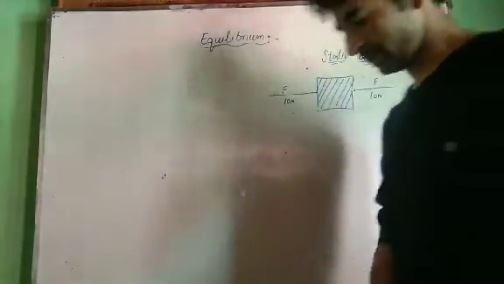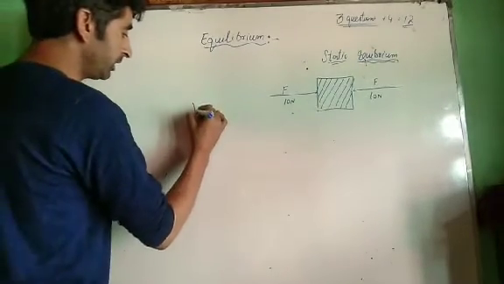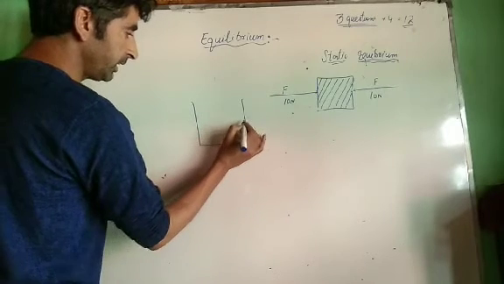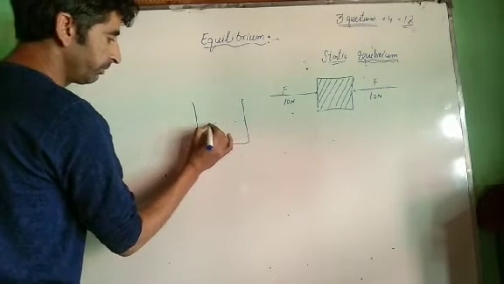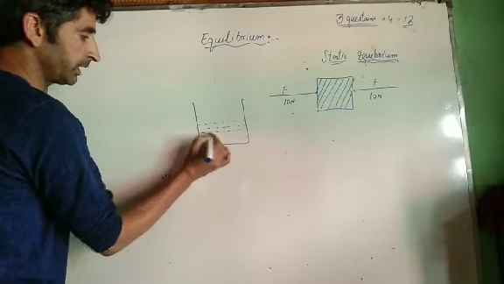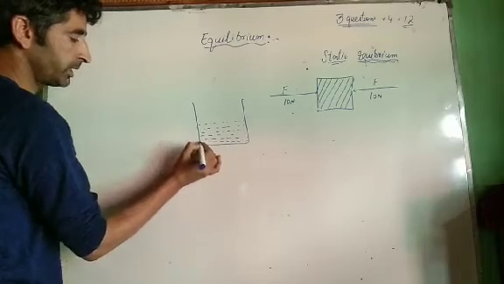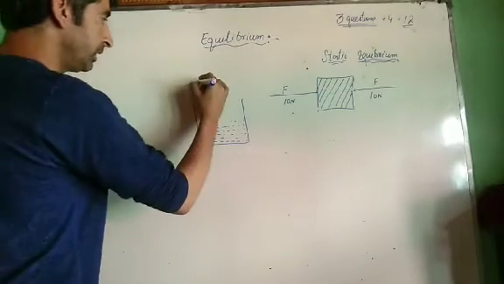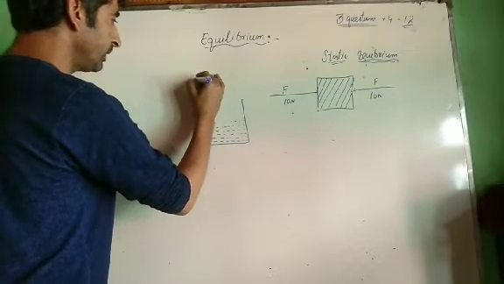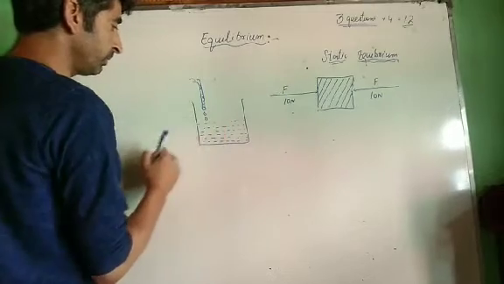Now see what's chemical equilibrium. Chemical equilibrium is, let us consider a container. We are considering a container here. Let this container contain a certain volume of water in it. This is the volume of water that is present in the container. This is a fixed volume of water. What I am doing, I am putting a tap over here, and from this tap water comes in the form of drops.